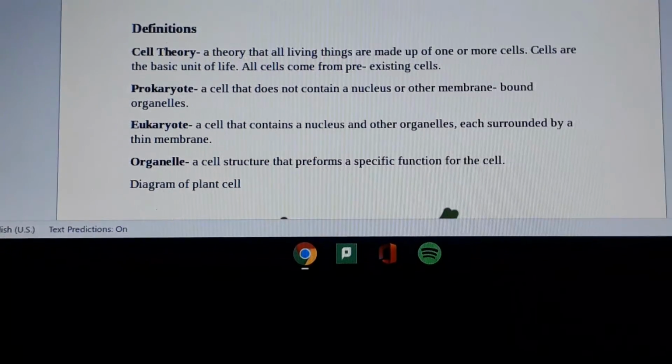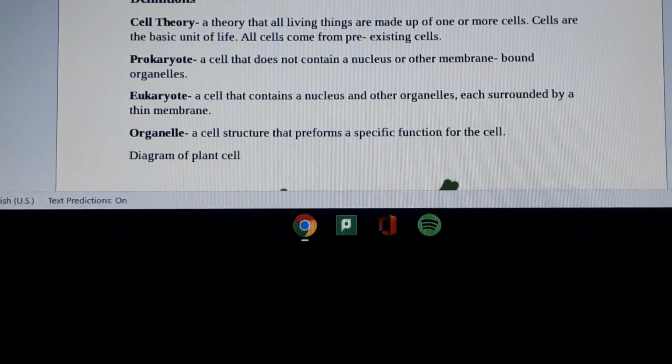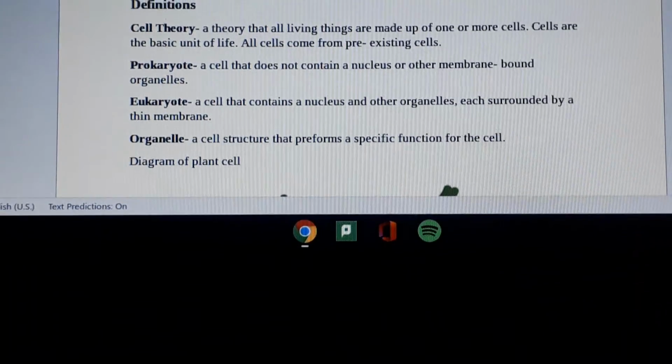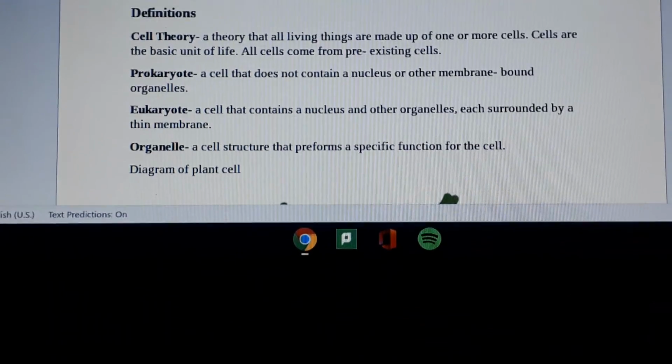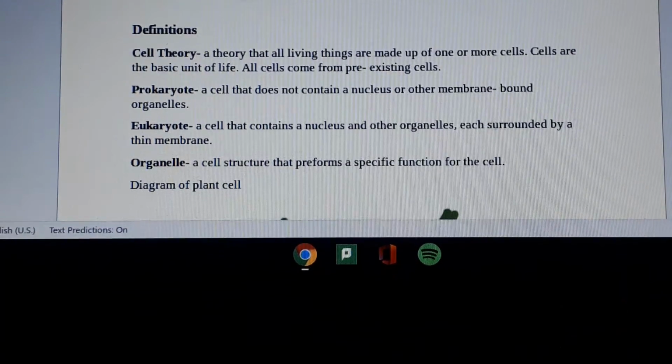Biology Chapter 2 Review. Definitions. Cell theory: a theory that all living things are made up of one or more cells. Cells are the basic unit of life. All cells come from pre-existing cells.